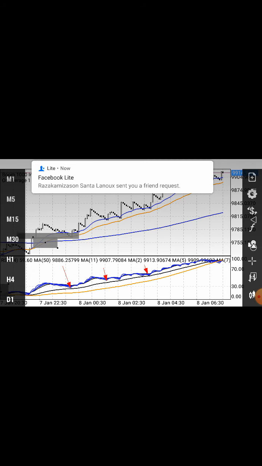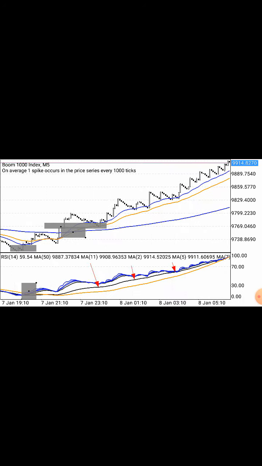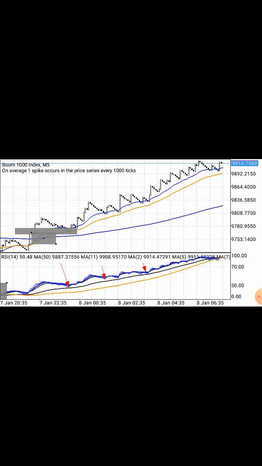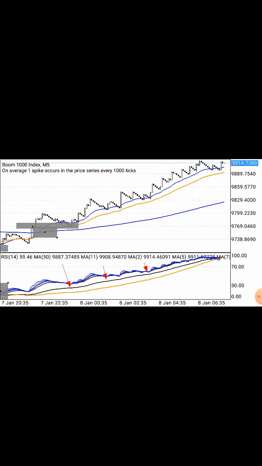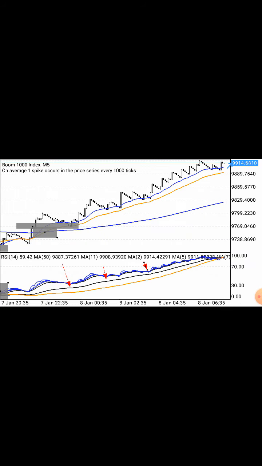And look here, the same thing happened here. So it's the secret: when the market touches the support and the resistance of a moving average based on our setting, like 50 days and 200 days, it means the market is going to come back and give us a new opportunity. Look here, at least once the market touches this level, it means we are going to enter a new trade, and after touching this, look here, the spike.